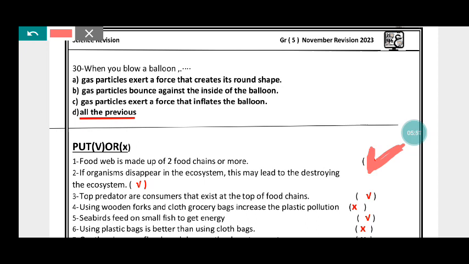Okay, if organisms disappear in the ecosystem, this may lead to destroying the ecosystem. True. Top predators are consumers that exist at the top of food chains. True. Using wooden forks and closed grocery bags increase the plastic pollution. False. Seabirds feed on small fish to get energy. True. Using plastic bags is better than using cloth bags. False.